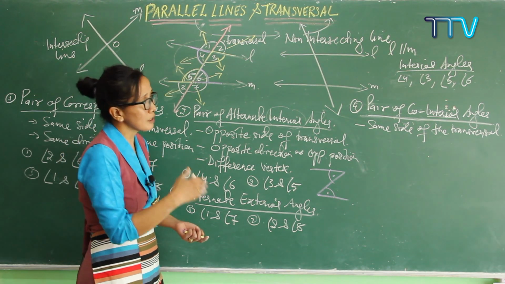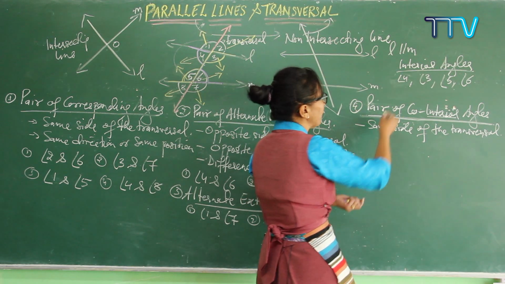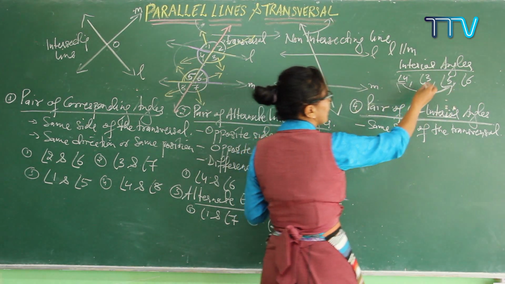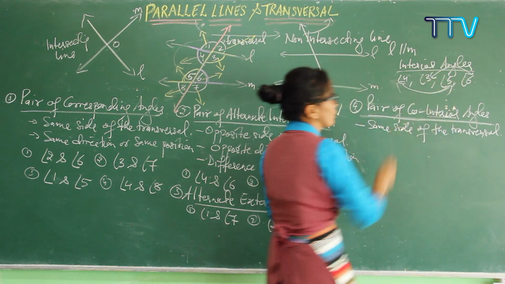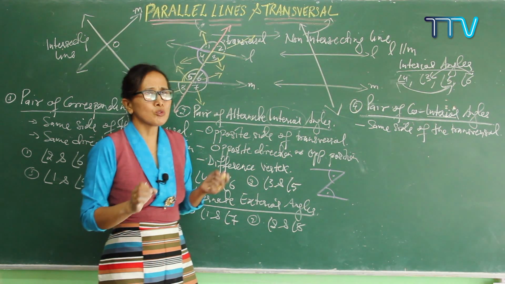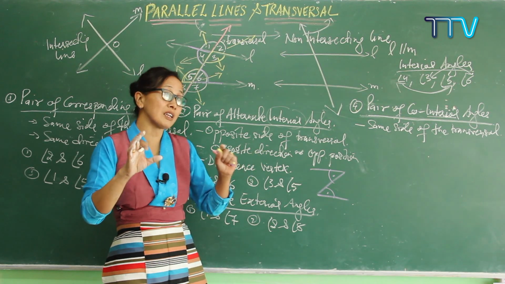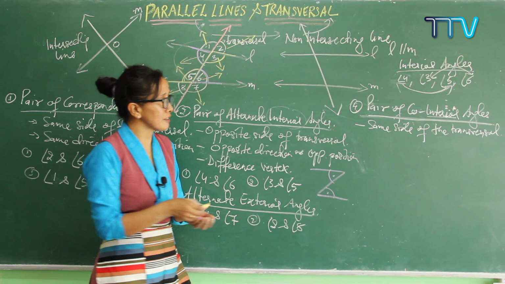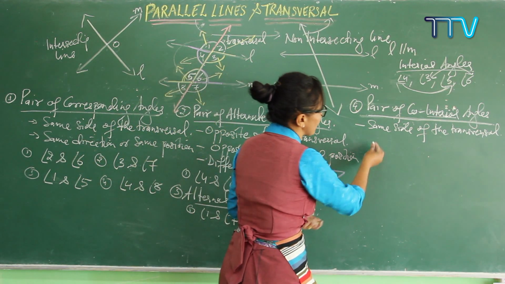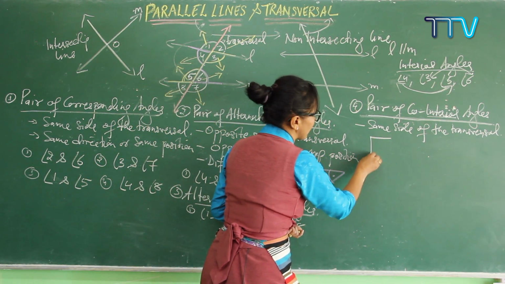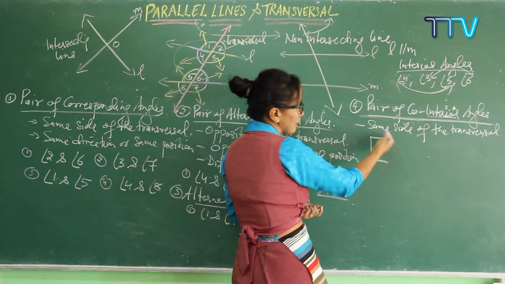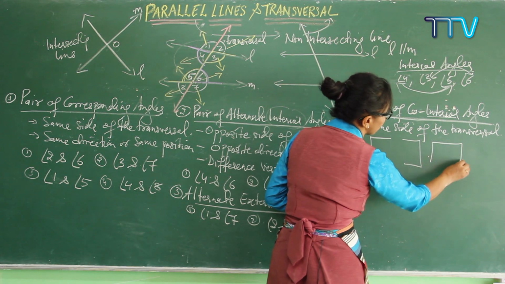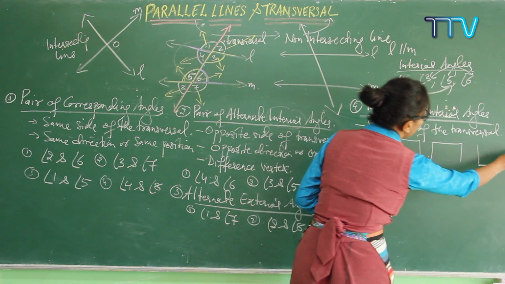Lying at the same side of the transversal. So which 2 are there? 4 and 5 are on the same side of the transversal, and 3 and 6 are lying at the same side of the transversal. Or sometimes students are not getting it in this way, so they have to just look at the shape. It is always forming a C shape, and I'll just draw the example like this. Either in this shape or in this shape. Sometimes your shape may come in this way or this way. You can get any shape.